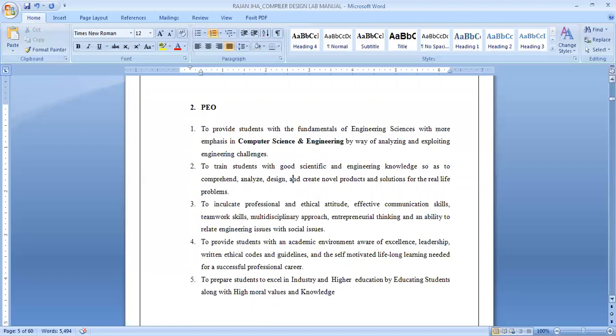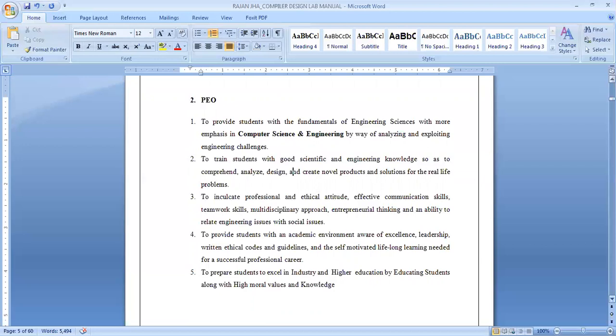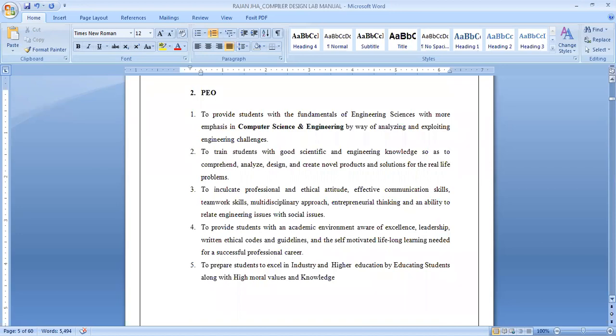Number 4 is to provide students with an academic environment aware of excellence, leadership, written ethical codes and guidelines, and the self-motivated lifelong learning needed for a successful professional career. Number 5 is to prepare students to excel in industry and higher education by educating students along with high moral values and knowledge. So these are the 5 program educational objectives of our department.